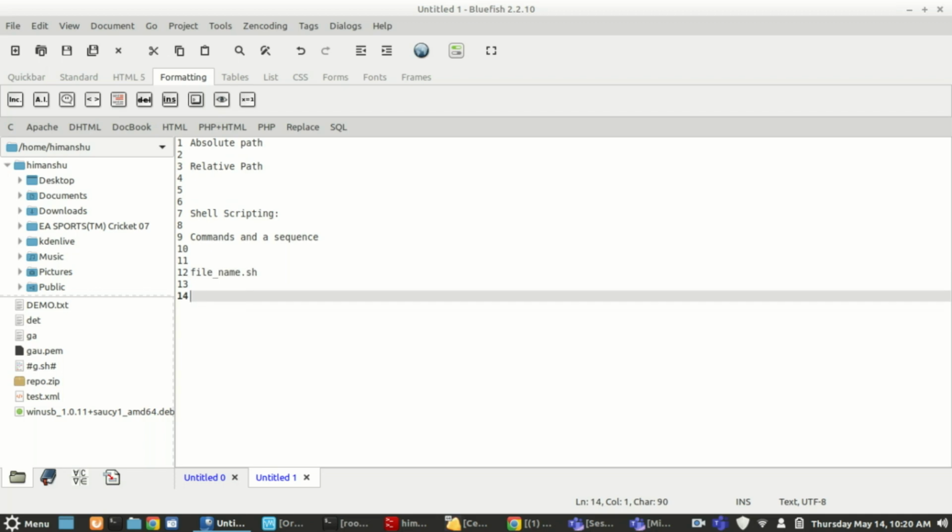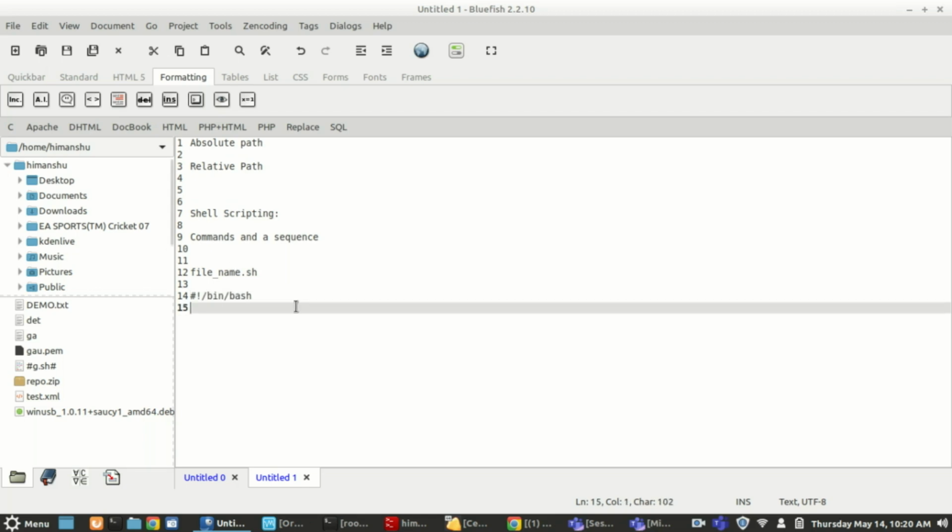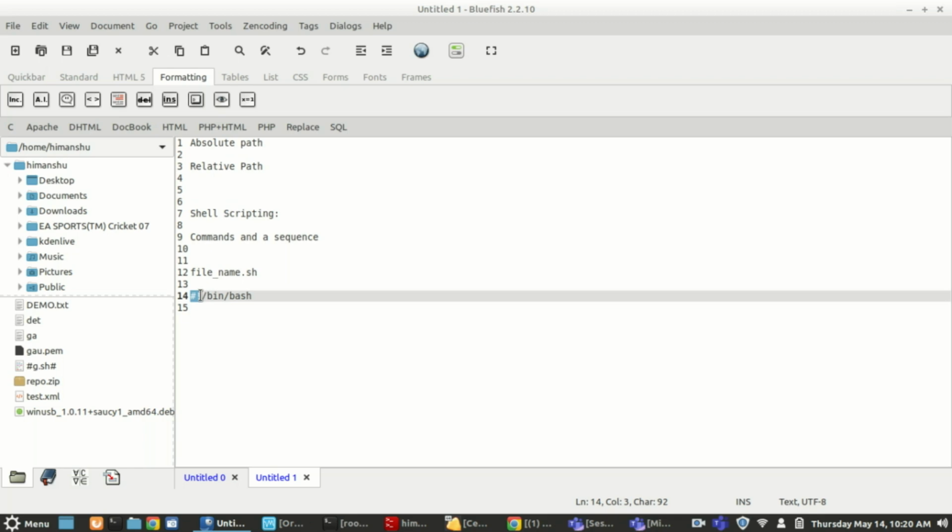Always start with a bang line. The bang line is nothing but telling my shell interpreter that this is a bash shell. I am telling it that the commands that are going to execute are going to execute in a bash shell. Clear? So it will always start with the bang line, which starts with hash exclamation mark.